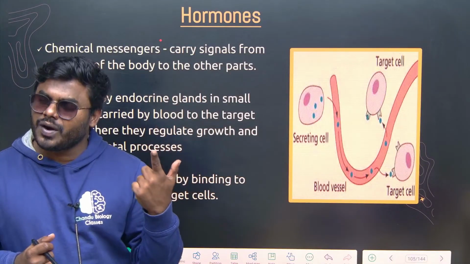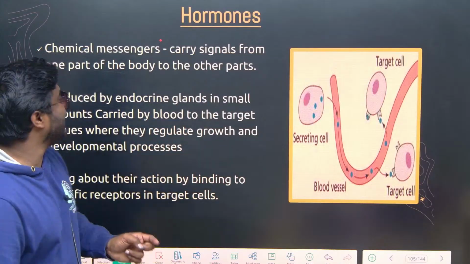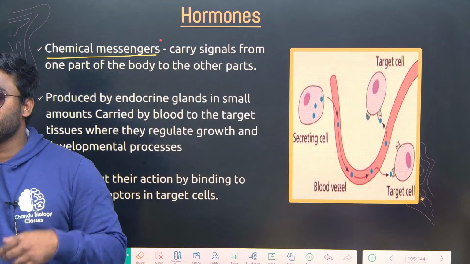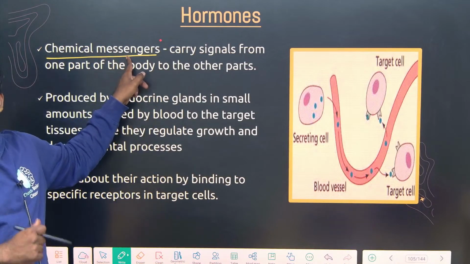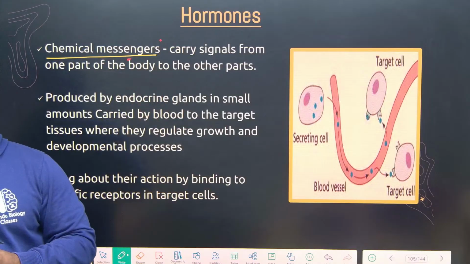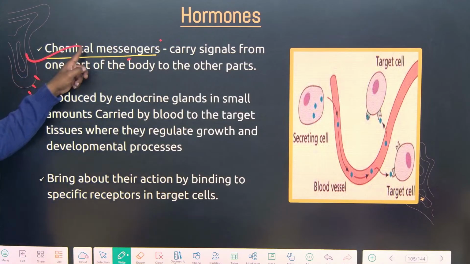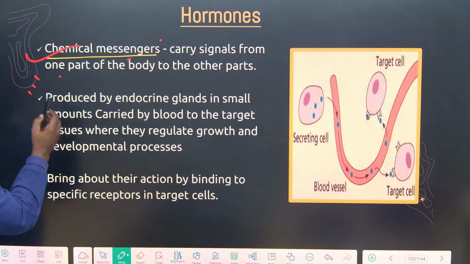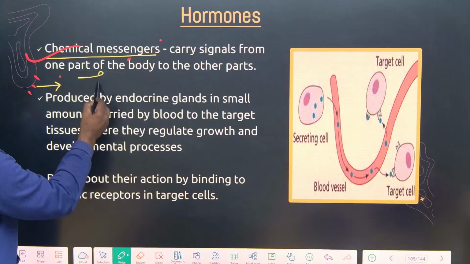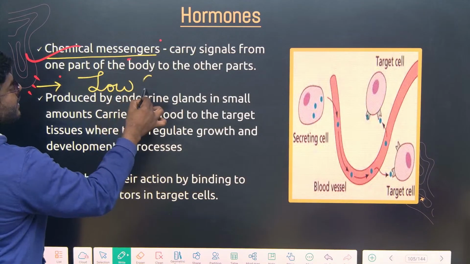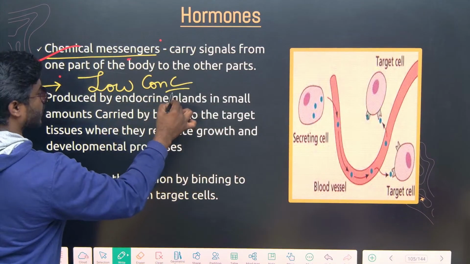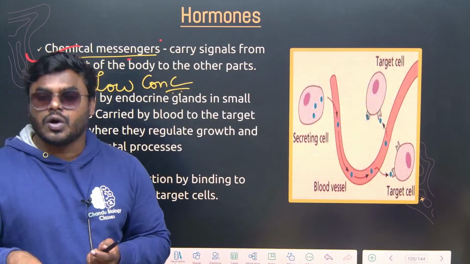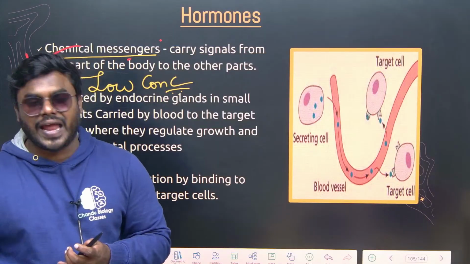Right? Most importantly, all the hormones act like what? Chemical messengers. Why do we use the word chemical messengers? Because they are carrying the information from one area to another area. That's why we call them chemical messengers. I believe you all remember the statement I told you: all the hormones are released at low concentration only. What I told you, friends: low the auxin, then effectively it acts on the root. From the shoot it will come to the root and it will act.